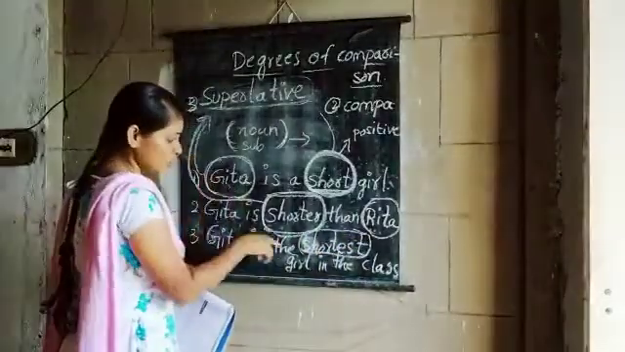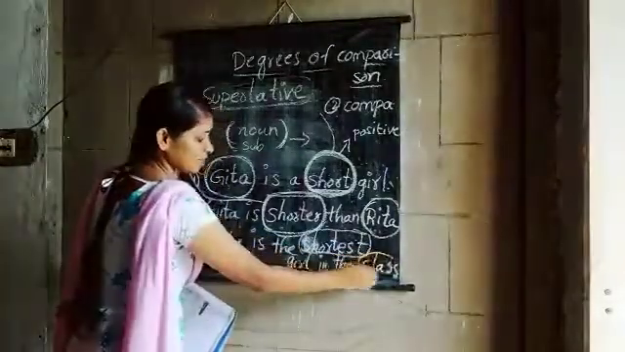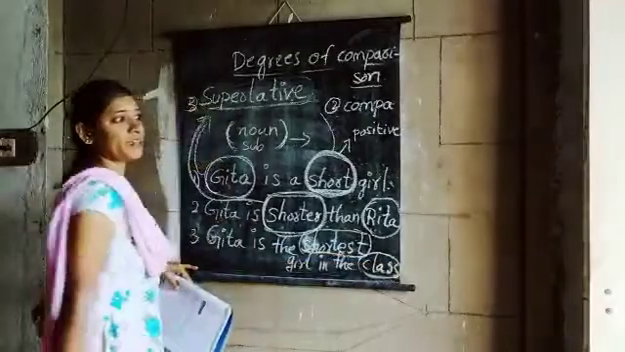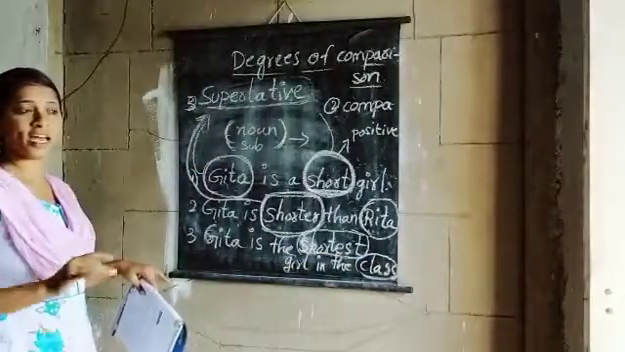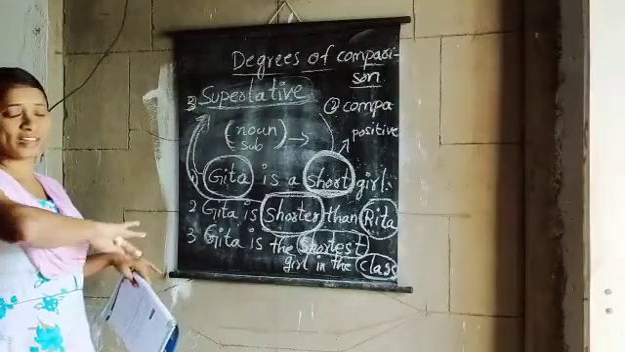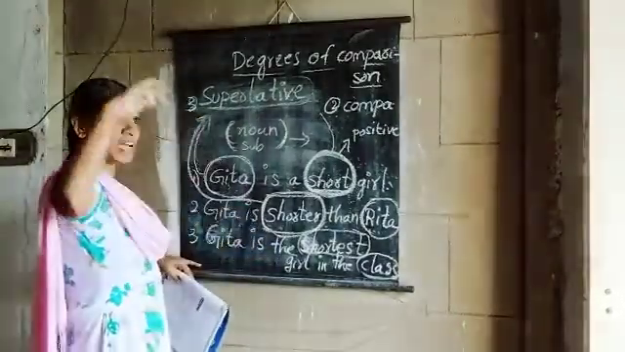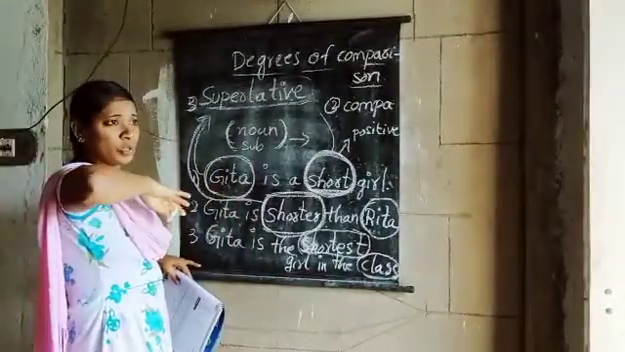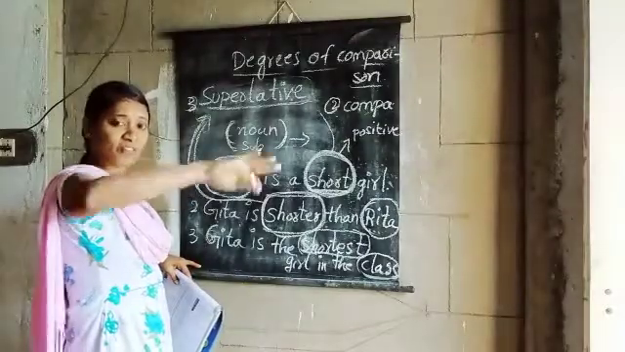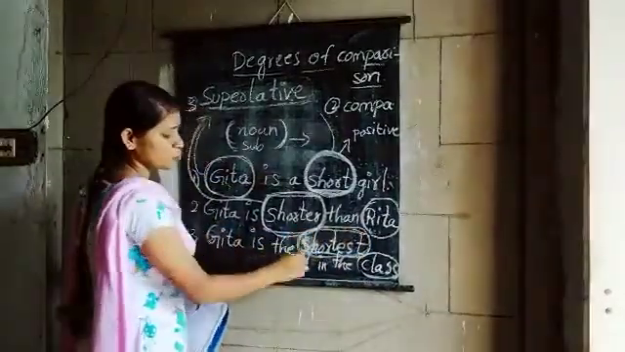Why do you call it superlative degree? Because we are comparing with everyone in the class. So she is the shortest one in the class. Class lo unna andarikante she is the shortest one. So it is higher, that means above everyone. All those who are in the class, we are comparing with everyone in the class. So this is called superlative.